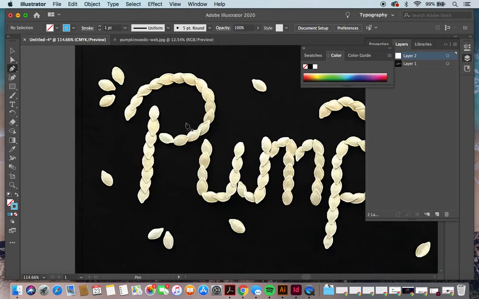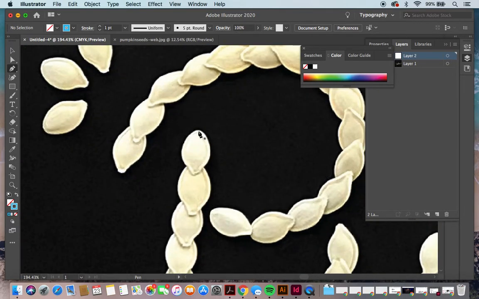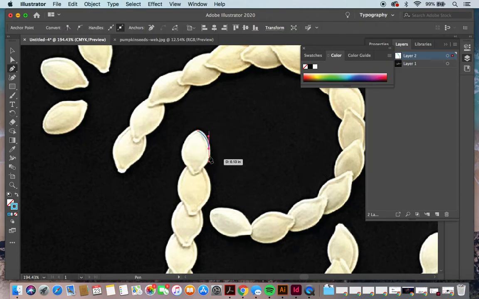Go ahead and click OK, and then now you can start tracing your image like such. I'm just going to do this one little pumpkin seed. Not doing a very good job, but it's just for the demo.